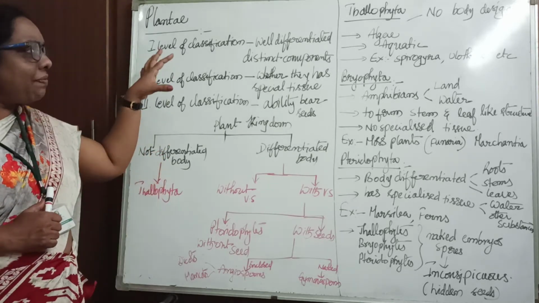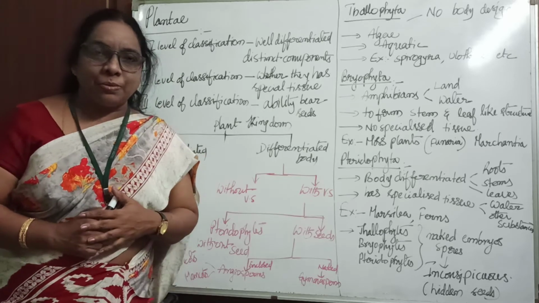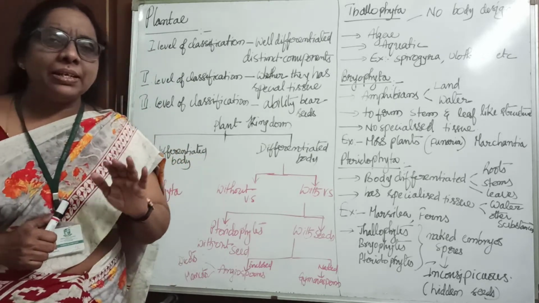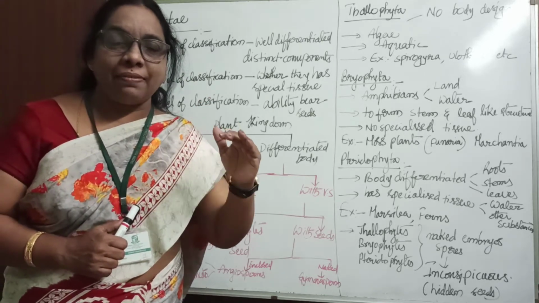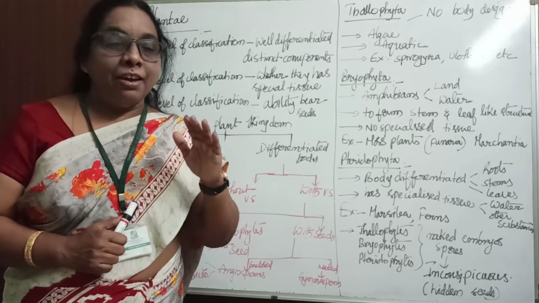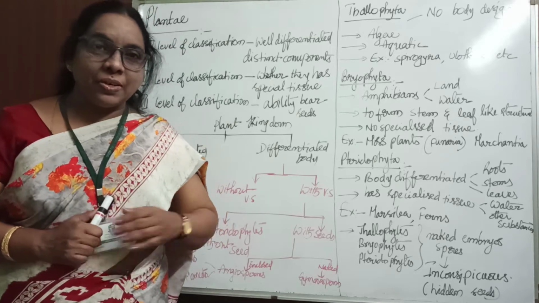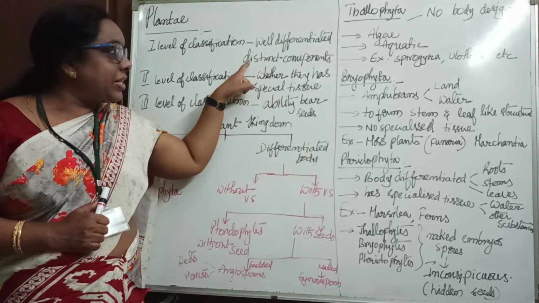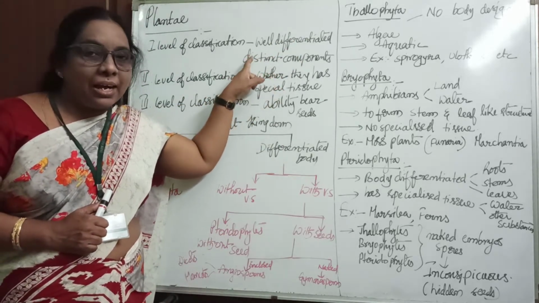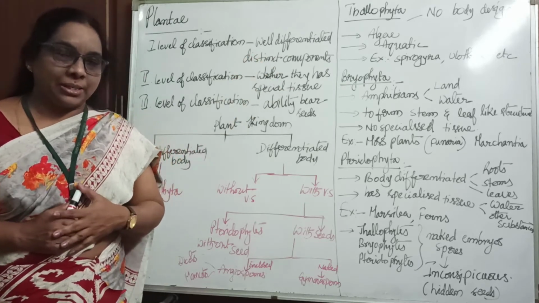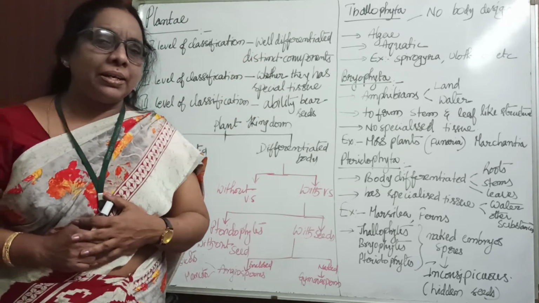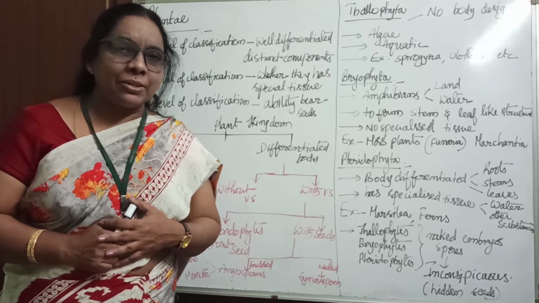In the first level of classification, they observed whether the living organism has well differentiated body structures or not, that is, distinct components. What are the well defined body structures in a plant?